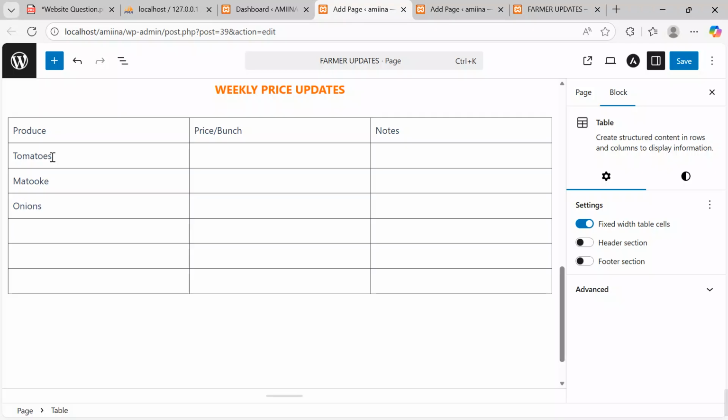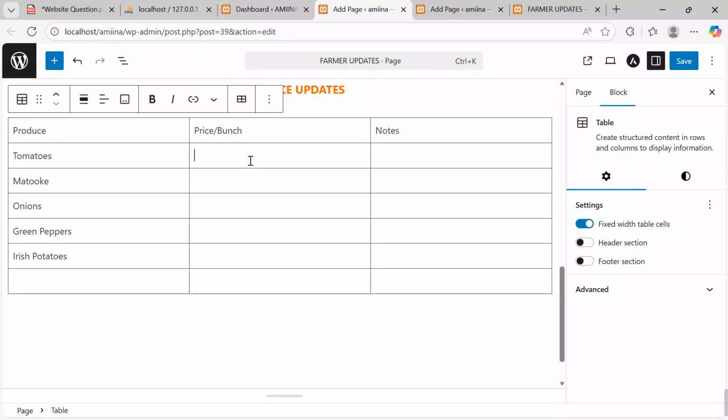Depending on the level of creativity, you can add more. We have maybe green peppers. We have maybe Irish potatoes. We say Irish potatoes. After getting that, you come to price.